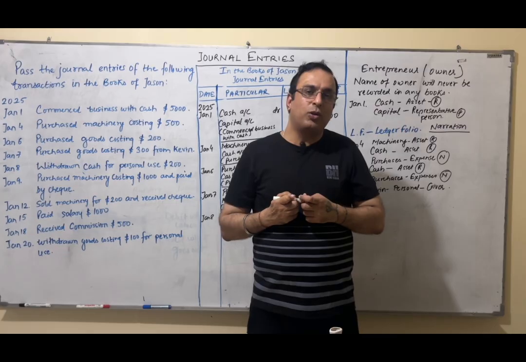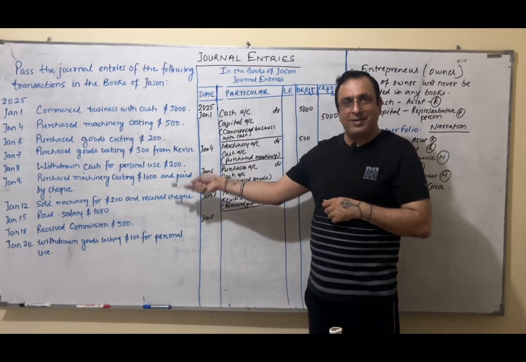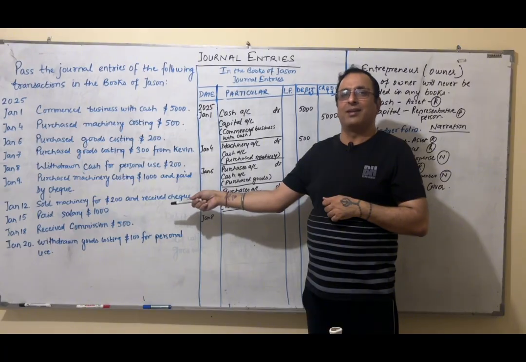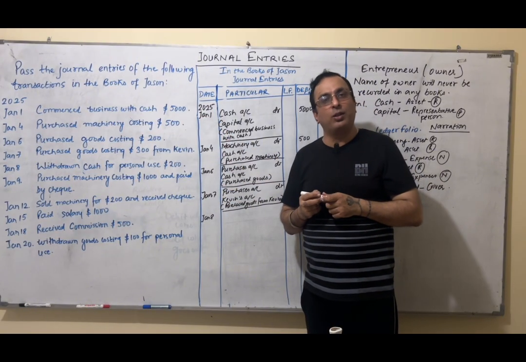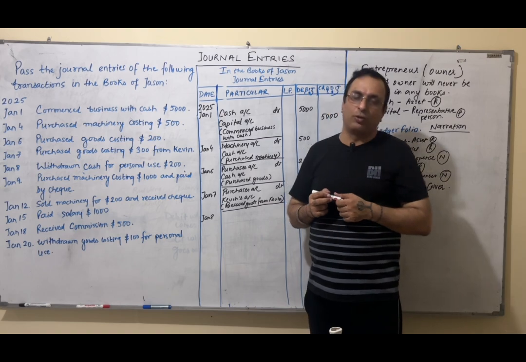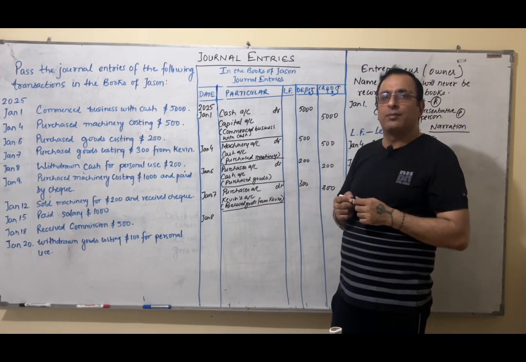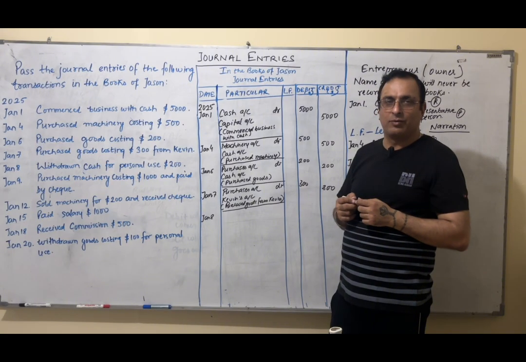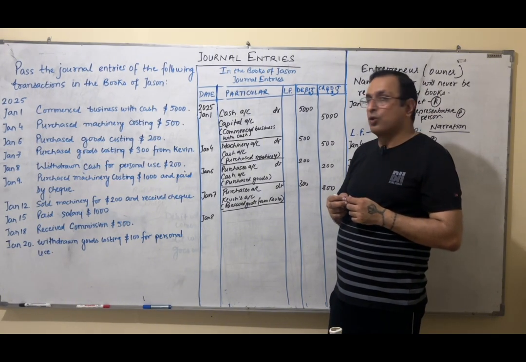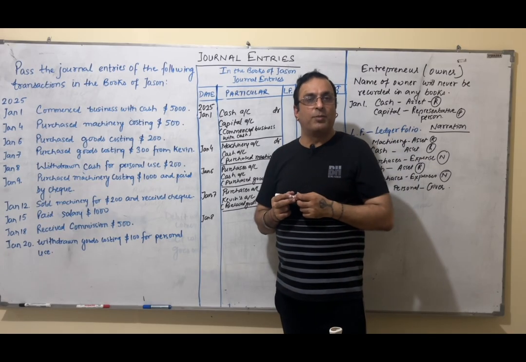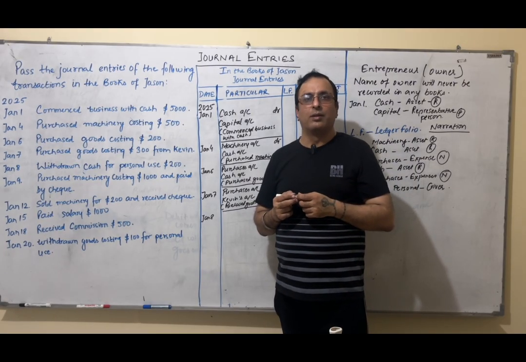That means I am using money of some other person because business is also an artificial person, right? Business is also a person. How can I use money of some other person? If I want to use, okay, I am using it. But I have to give it back to the business. So, for business, drawings are the assets because business will expect this cash from the owner, right?